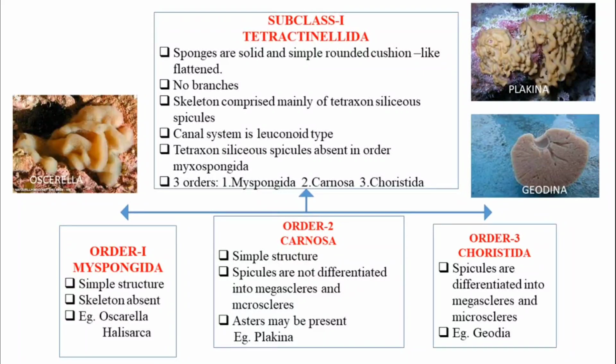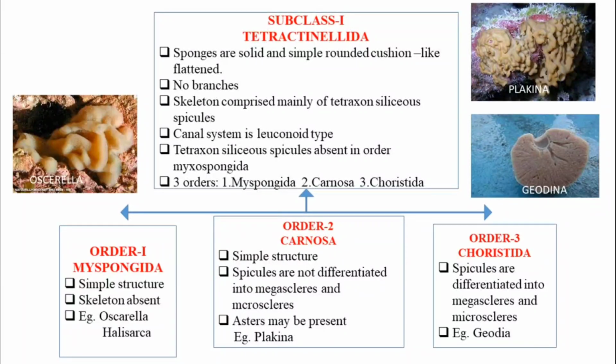I already told you this class can be divided into Myxospongida, Carnosa, and Choristida. Order 1, Myxospongida. These have a simple structure and the skeleton is absent. Example is Oscarella, like Halisarca. Coming to order 2, Carnosa. These are also simple animals with a simple structure.